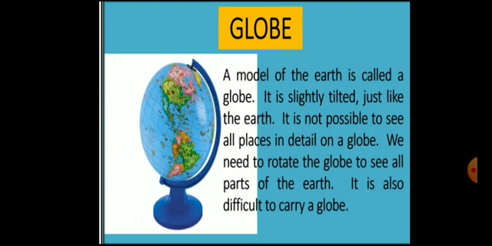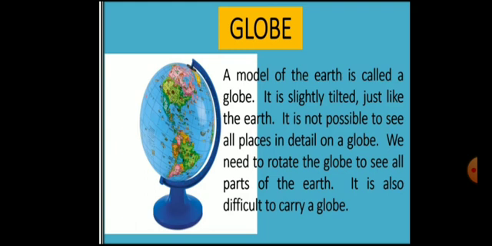It represents the Earth in a simple and accurate way. It shows the shape, size and location of the continents and water bodies. It also helps us to understand the Earth's movements on its axis and around the sun. A model of the Earth is called a globe. It is slightly tilted just like the Earth.